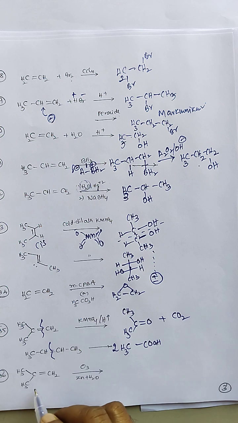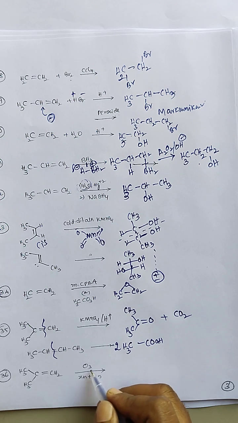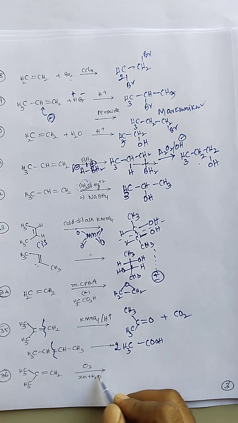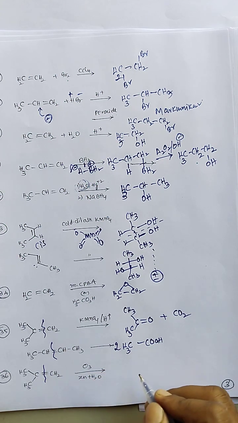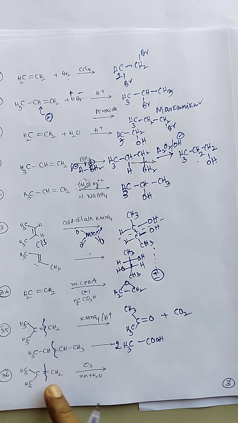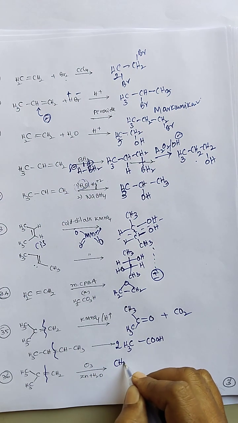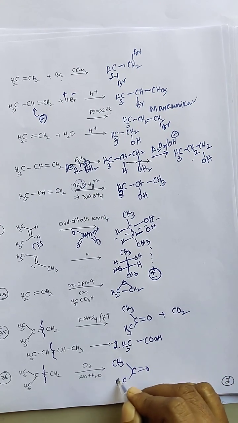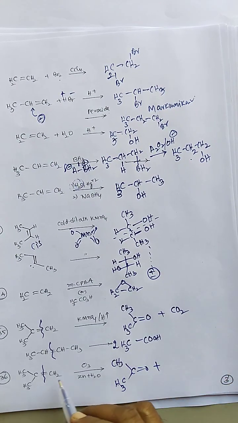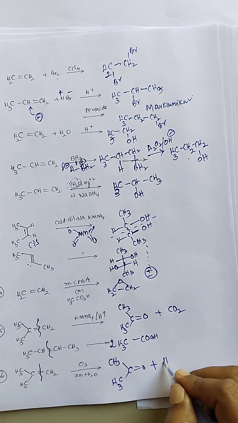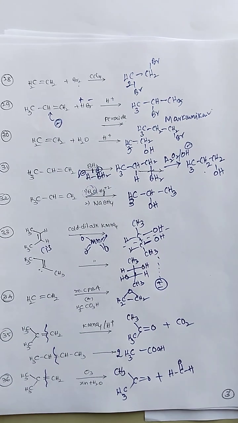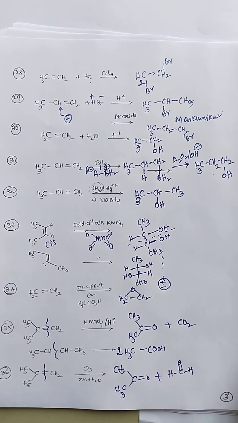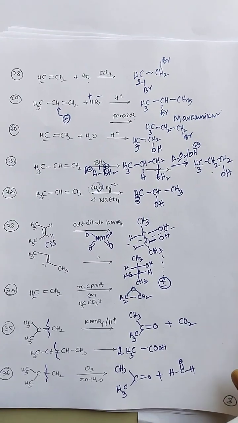Next, ozone with alkenes, a symmetrical alkene. Reaction with ozone, followed by reductive breakage of the ozonide, gives carbonyl compounds upon ozonolysis. So C double bond O CH3, and this one carbon will form a one-carbon aldehyde, that is formaldehyde. So this is the ozonolysis reaction of alkenes. This is the third page, covering alkenes and their chemical properties.